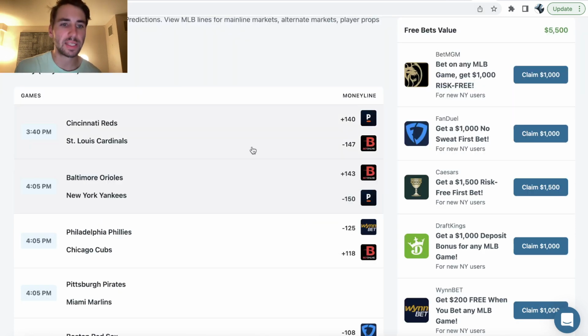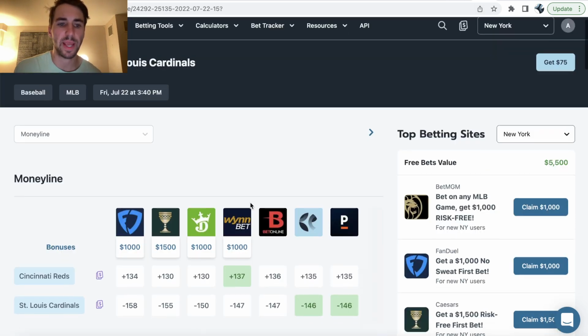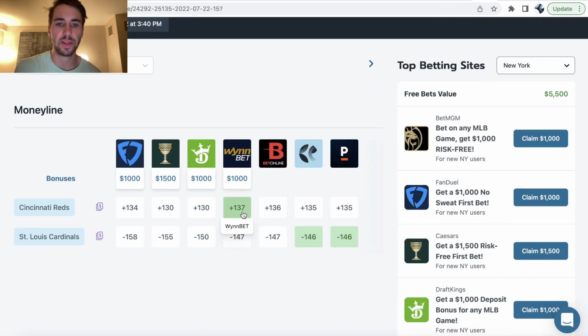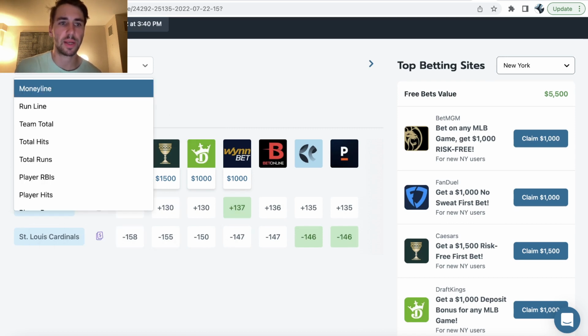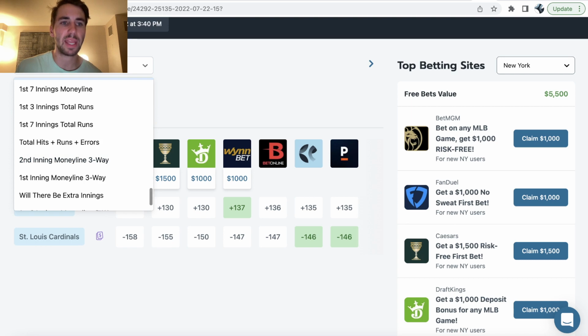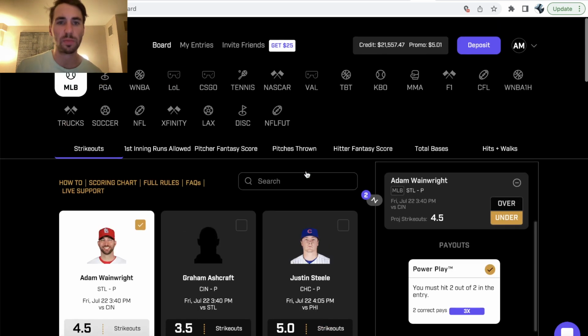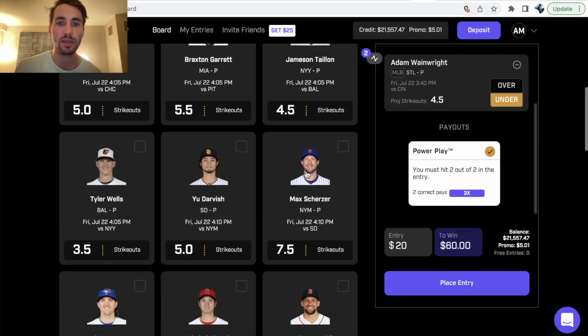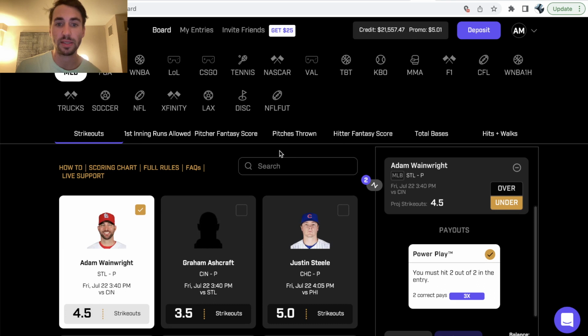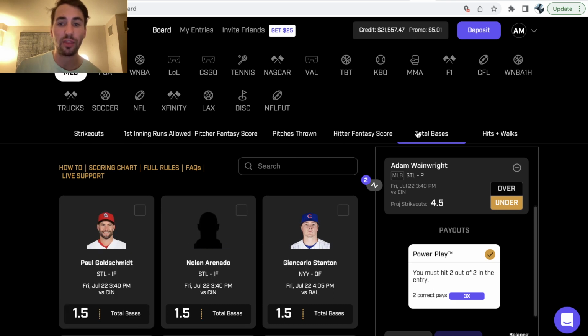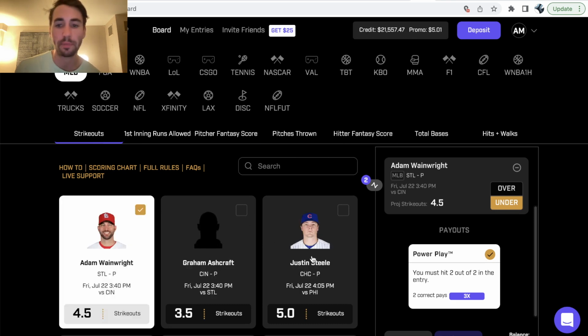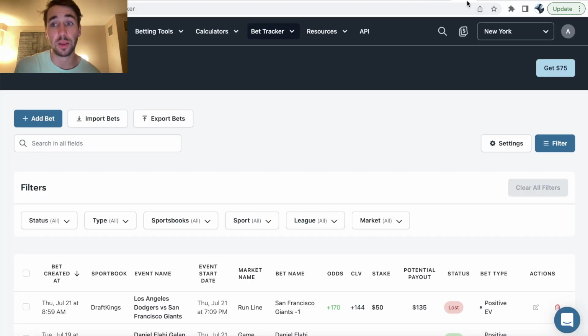So we can go back to a specific odds page. So there's the Parlay Building feature, right? Essentially, all you'll see on OddsJam is for any line you want to bet, you can switch around the market, right? So OddsJam is constantly scanning the sportsbooks, DFS companies, all of their lines, everything you can think of, total bases and batter props, pitcher props, money lines, to try to show you where there's value, right?